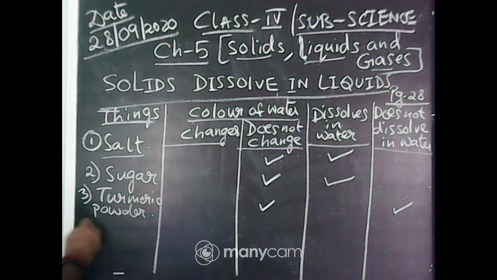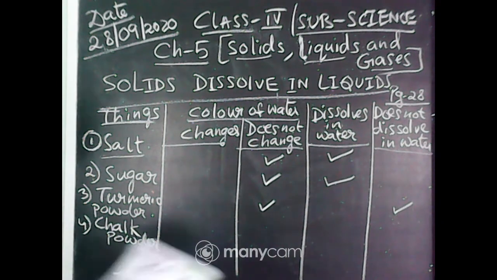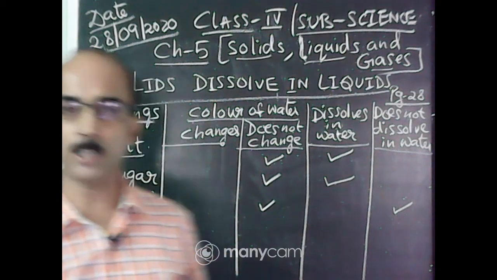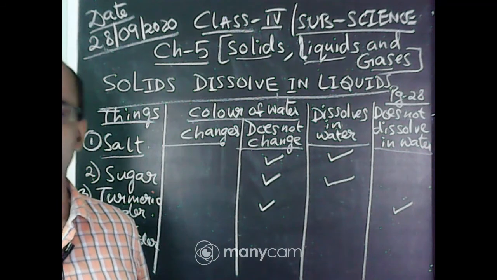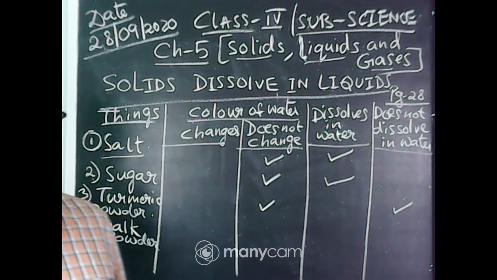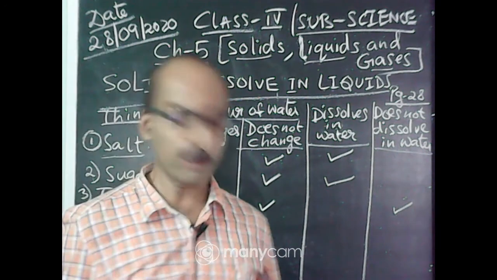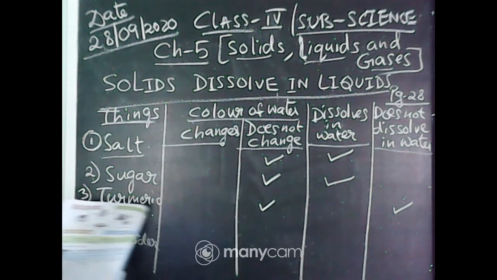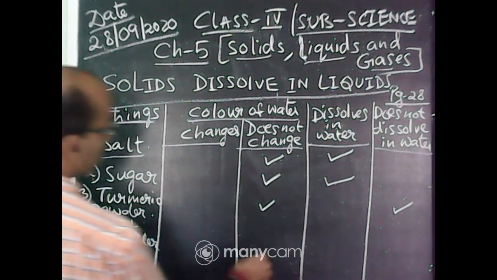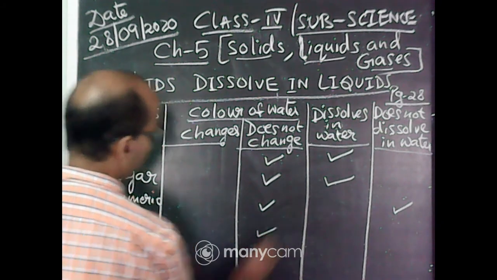Then I will take chalk powder. Chalk powder, see, chalk is calcium carbonate. Calcium carbonate doesn't dissolve in water. Calcium carbonate, CaCO3, it doesn't dissolve in water. So what will happen? You will write here color of water does not change. You will tick mark there.